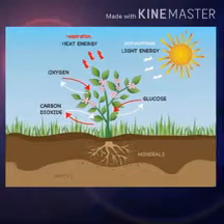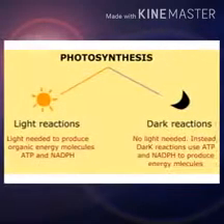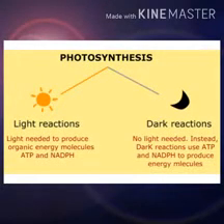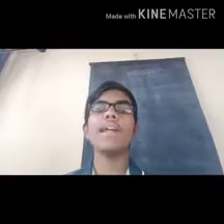In this photosynthesis we have two reactions: first the light reaction, and then the dark reaction. The light reaction goes on when light is present. When light is absent, the dark reaction goes on. O2 is the end product of the light reaction and glucose is the end product of the dark reaction. Okay, this is plant nutrition.